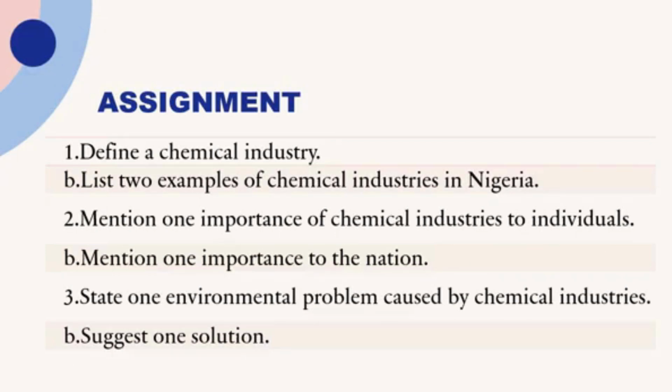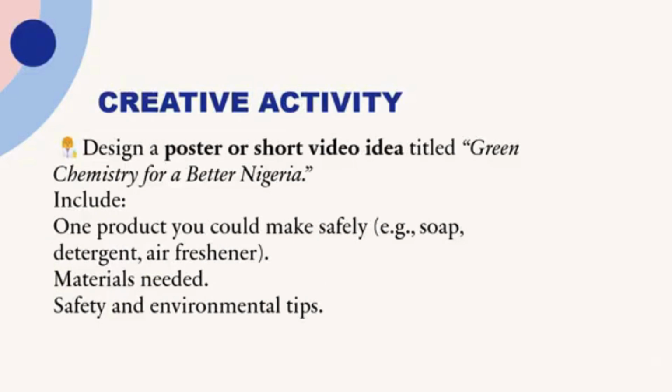Assignments. This also you can send to the WhatsApp group. Define the chemical industry. List two examples of chemical industries in Nigeria. Mention one importance of the chemical industry to the individual. Mention one importance to the nation. State one environmental problem caused by the chemical industry. Then you should be able to suggest one solution.